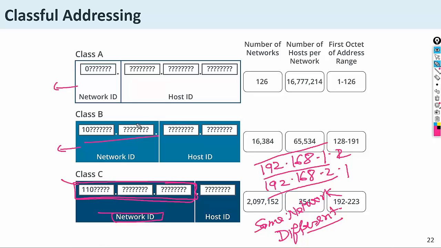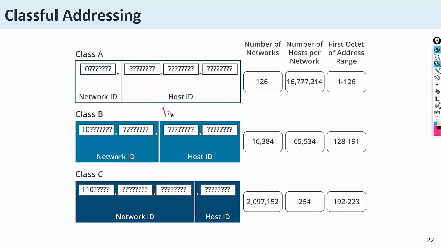For example, here is one IP address, 129.1.2.3, and another is 129.2.3.1. Are both the same network or a different network?